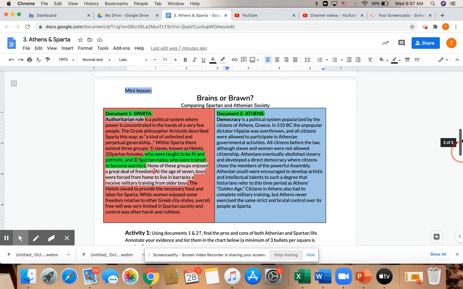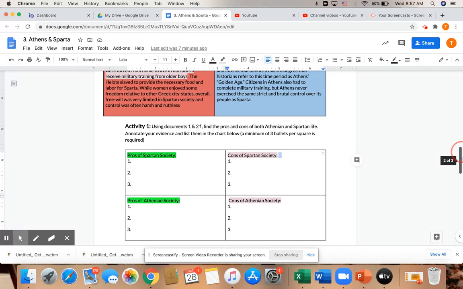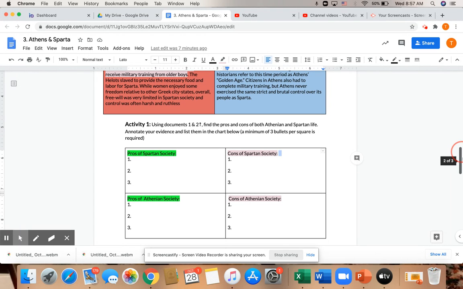After you annotate for evidence of pros and cons, you're going to come down to activity 1 and just use those annotations to plug in your pros and cons sheets in each box here. A minimum of 3 bullets per square is required for full credit.